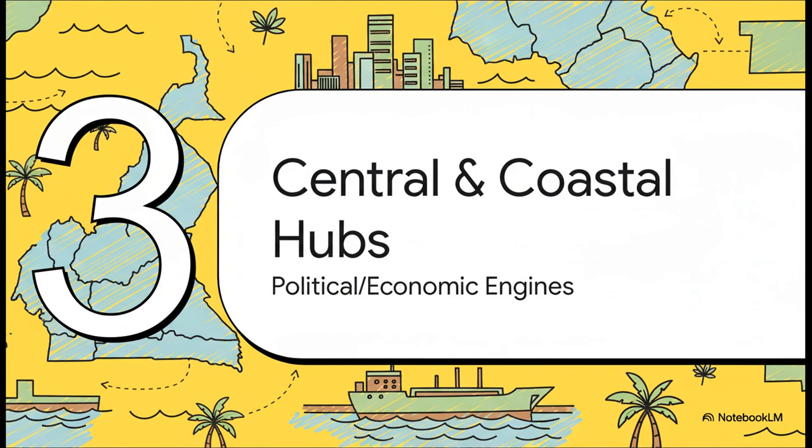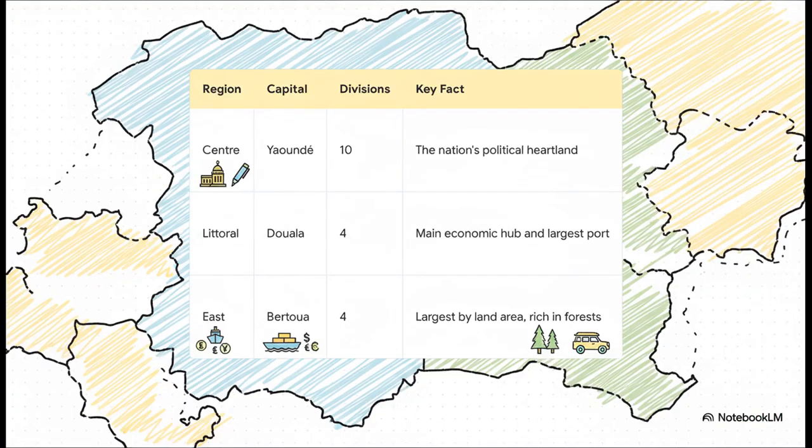All right, let's head south now, into the political and economic heartland of Cameroon. We're talking about 3 regions that pretty much act as the country's main engines. And right here, you can really see the power centers. The center region, well, it hosts the national capital, Yaoundé, so it's the undeniable political core. Then there's the littoral region, home to Douala, the bustling economic giant and the country's largest port. And then you've got the east region, this vast expanse of rainforest that is by far the largest region in terms of just sheer size.